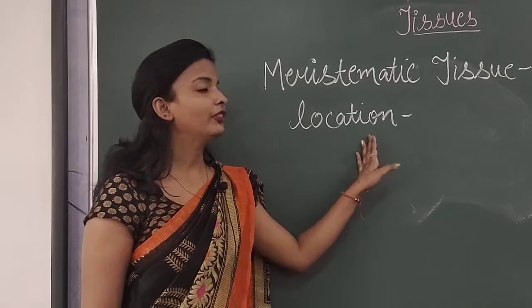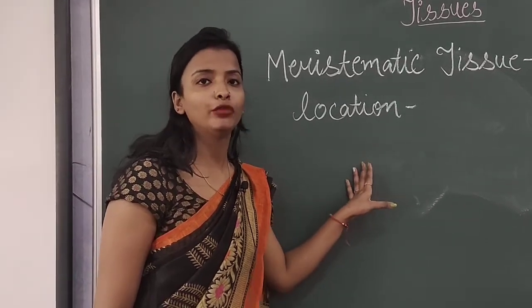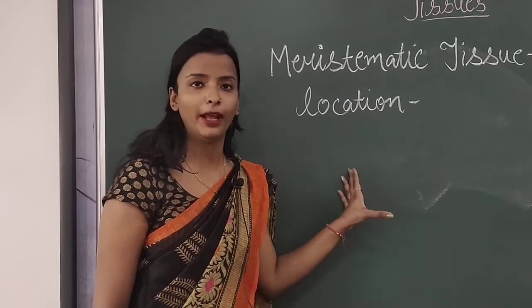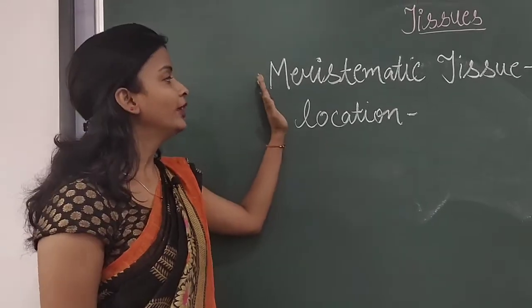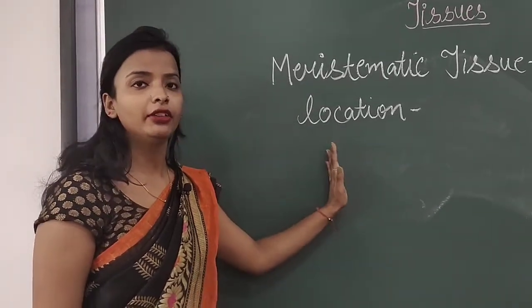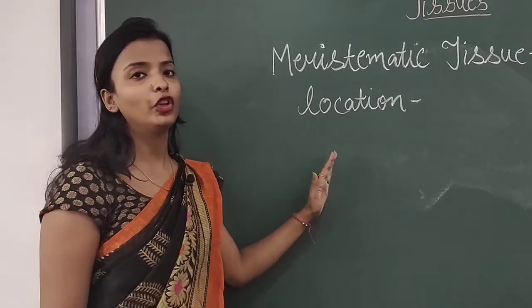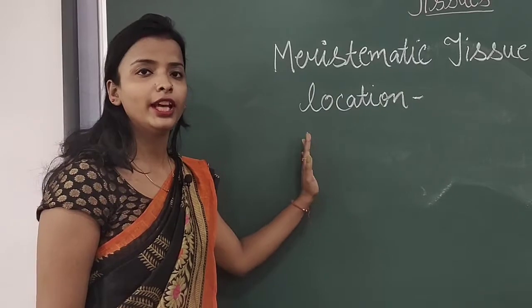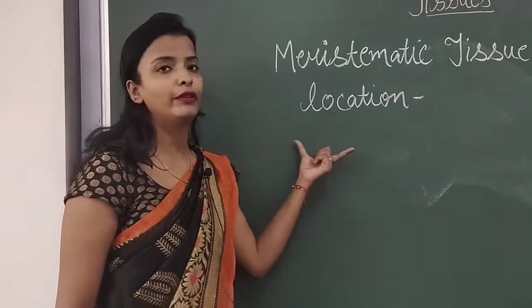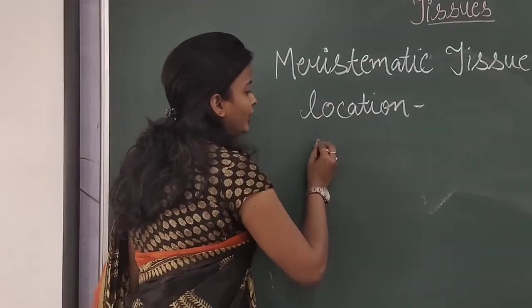So they are present at the apex of the leaves, at the growing region of the plant. Am I clear to you? The meristematic tissue location is at the growing part of the plants, like at the tip of the leaves, at the tip of the root, stem, shoots. So they are present at that particular area. So when we talk about the location, they are present at the